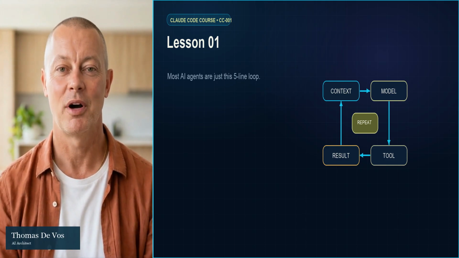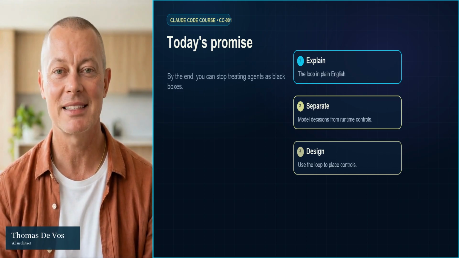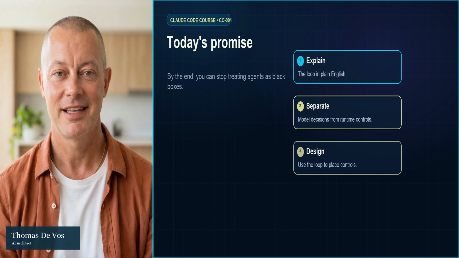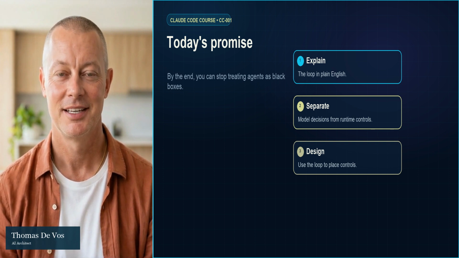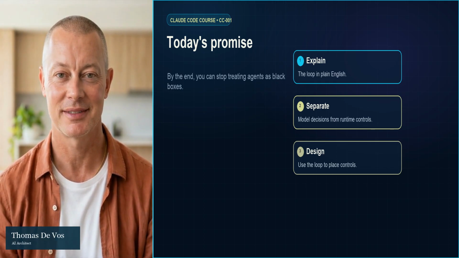This is lesson 01 of the series. We are starting with the smallest useful mental model, the agent loop. The promise is simple. By the end of this lesson, you should be able to explain what an AI agent is doing in plain English, separate the model from the runtime, and stop treating agent behavior as a black box.